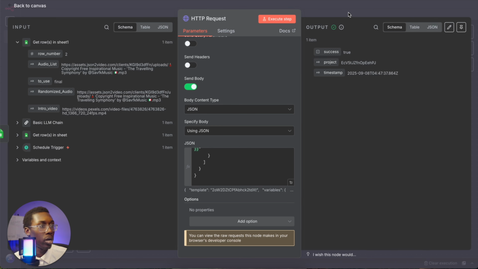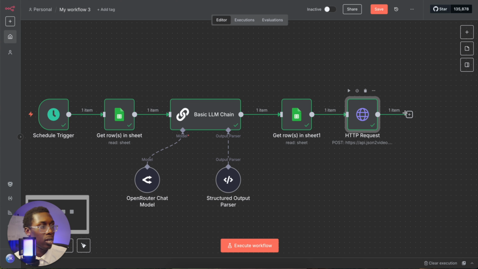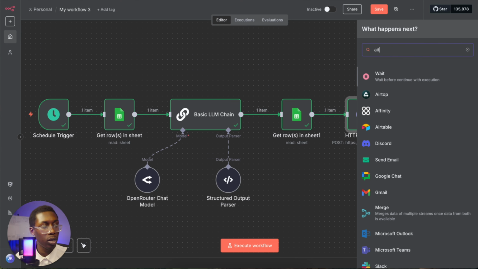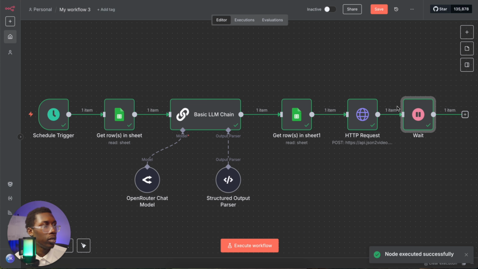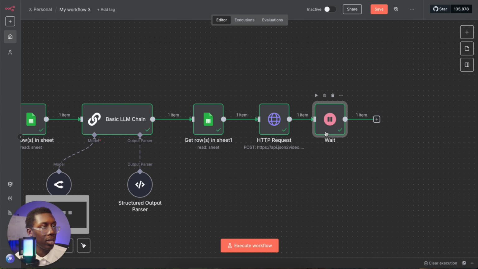So at this point, we'll go ahead and add a wait node. So yes, we're gonna wait after time interval, just put wait amount. We're gonna do 5 seconds to execute that step. True. So we go ahead and put that right there.